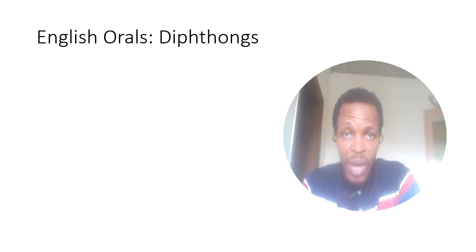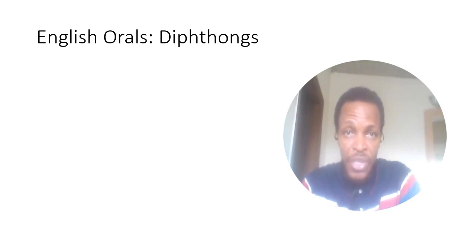In this video, I want to help you to identify the 8 diphthongs of English. A diphthong is a vowel of 2 units. It's a combination of 2 monophthongs. A monophthong is a vowel of 1 unit.